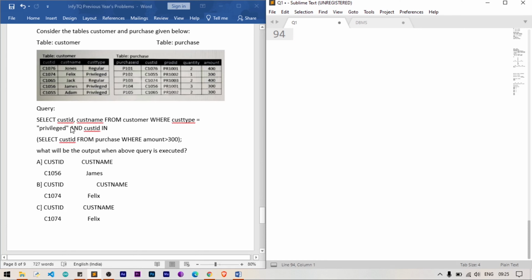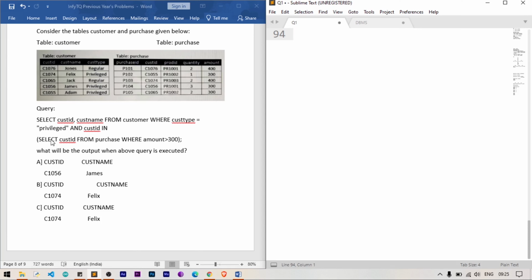We have nested queries, right? If you are given nested queries, please start with the nested query first and then execute the main query. If there is more than one nested query, like 3 or 4 queries nested, you start with the innermost nested query first, then the second innermost and the third innermost, and finally you execute the main query.